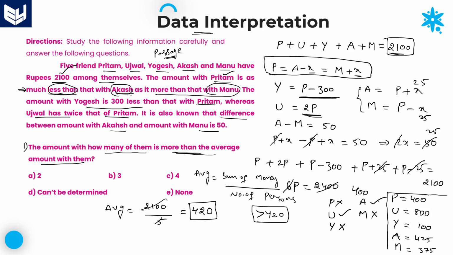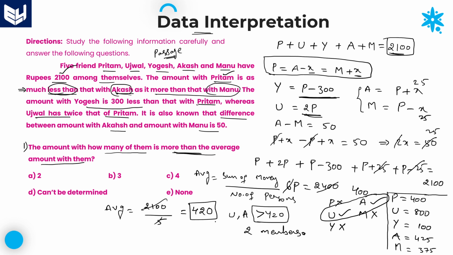Therefore, how many members have more than the average? That is 2 members: one person is Ujjwal, one person is Akash. These 2 members have an amount which is more than the average amount.